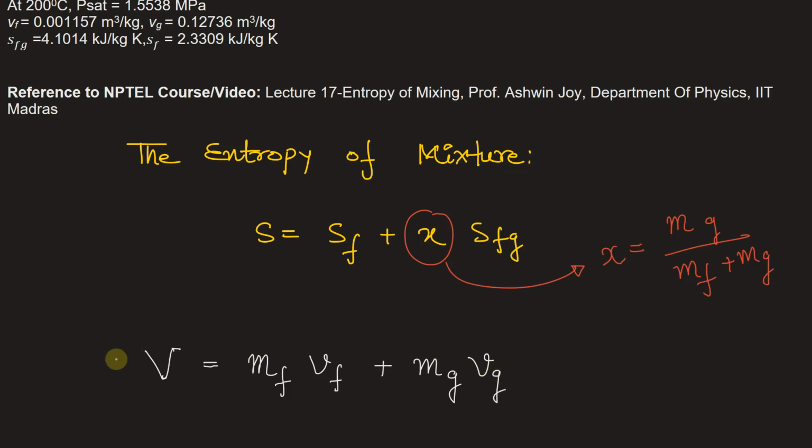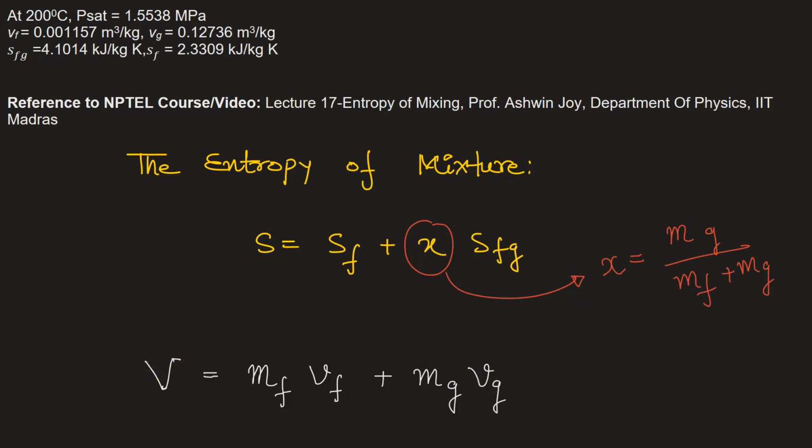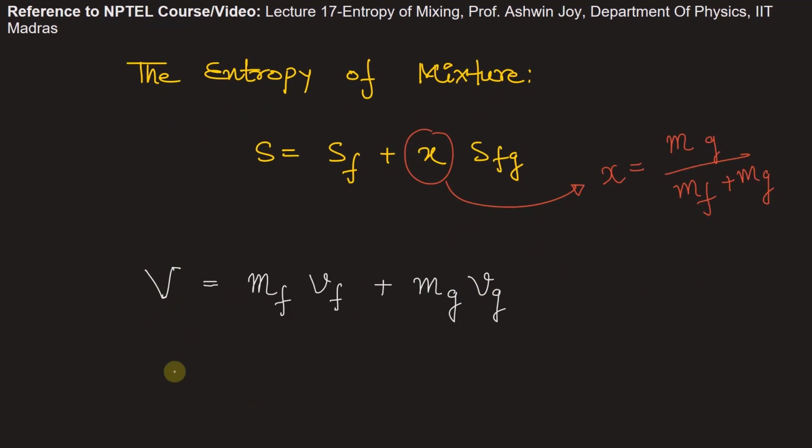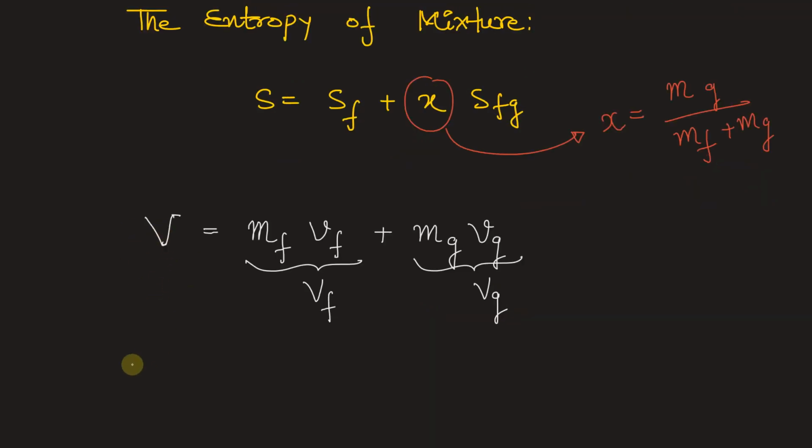Now in this equation, the total volume, the specific volume of the liquid and specific volume of the steam are given. Okay, so this total volume will be equal to the volume of liquid plus the volume of steam, right? So the total volume given in the problem is 0.05.